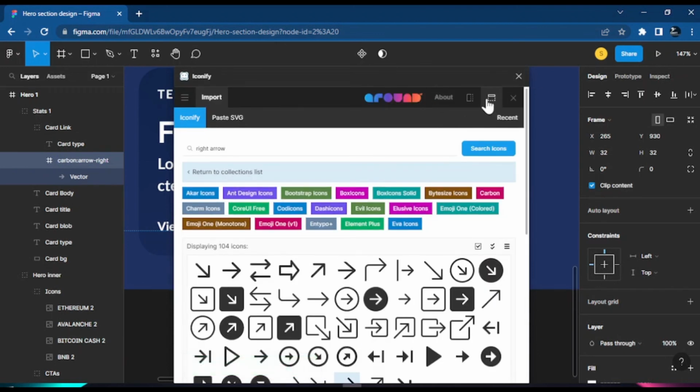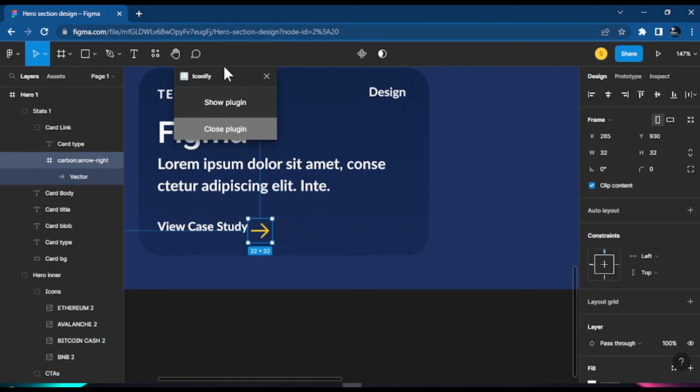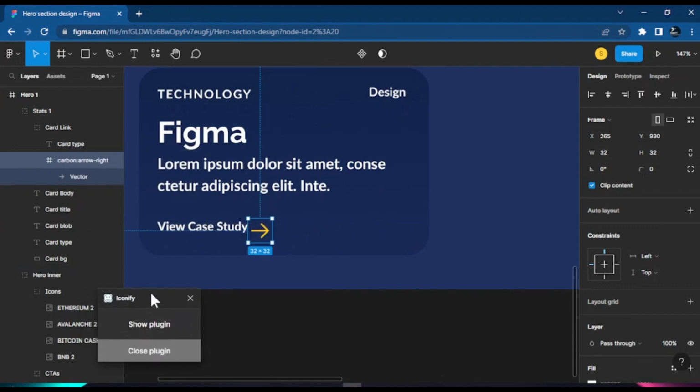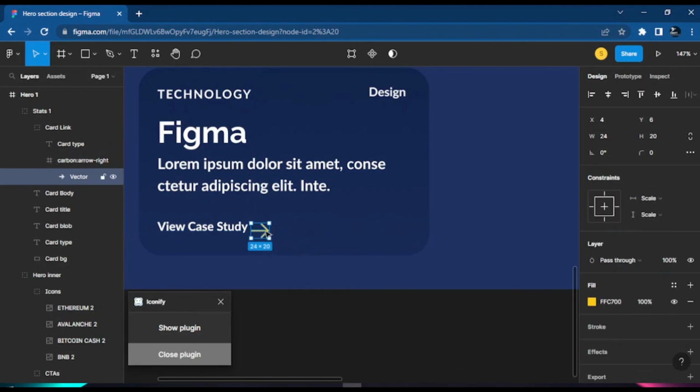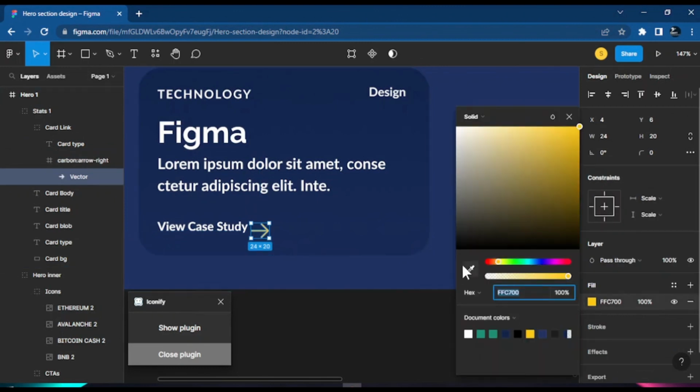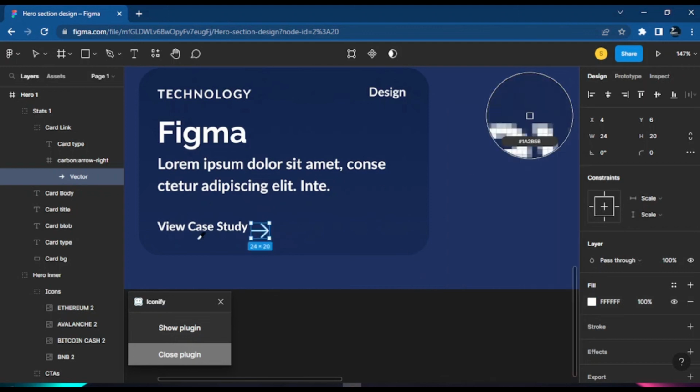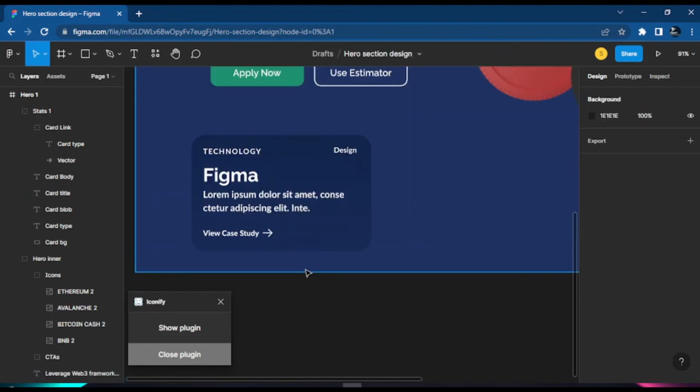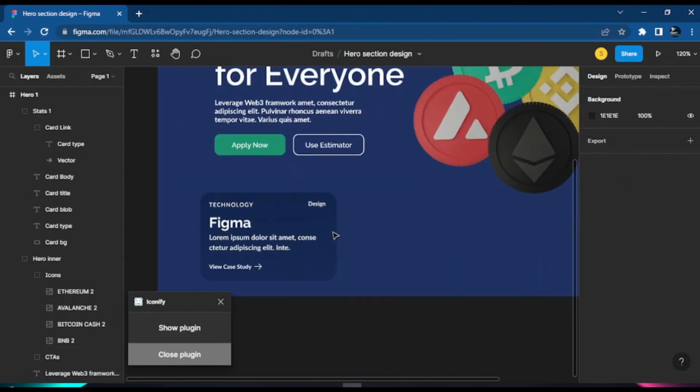And of course, if you close them or minimize them, let's minimize them in case we need them next time. But let's see, we could drop and move them anywhere we want. So now we have an icon for them. We could just change the color to the same color of the icon we used before, which is white, or the text, which will be white. We want it to be the same icon and the same size. So let's see how this icon looks. So yes, we have our icon. It is showing for us.